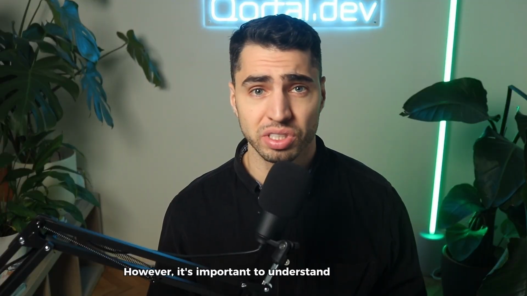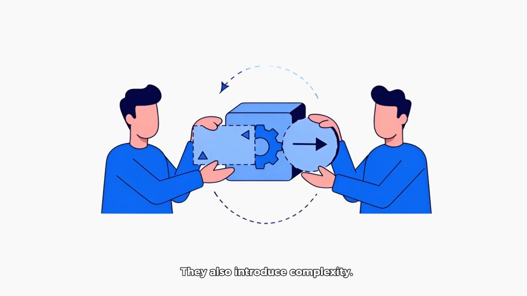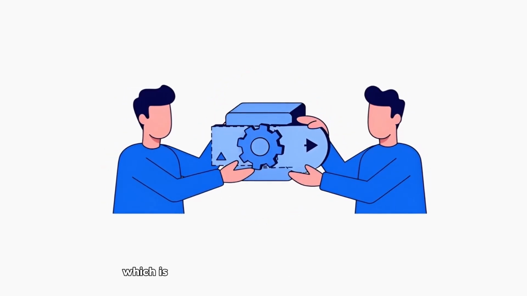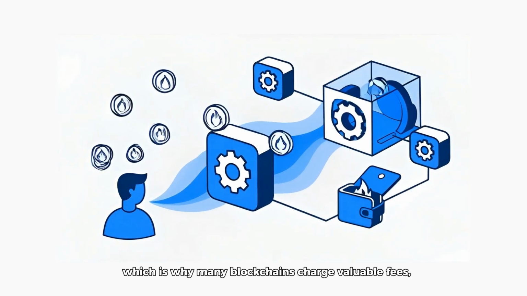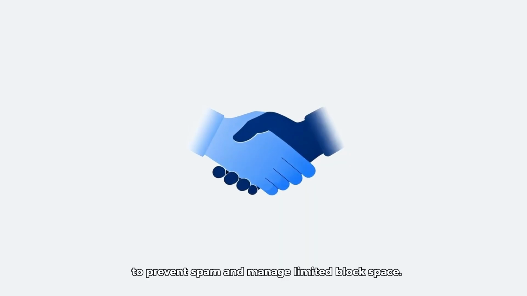However, it's important to understand the trade-offs. Smart contracts are immutable once deployed, which means bugs can't easily be fixed, and mistakes can be very expensive. They also introduce complexity. Every interaction with a smart contract requires computation on the network, which is why many blockchains charge variable fees, often called gas fees, to prevent spam and manage limited block space. This makes smart contracts powerful, but not always user-friendly.